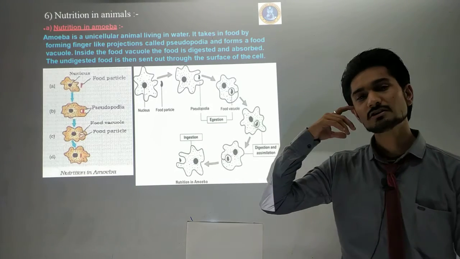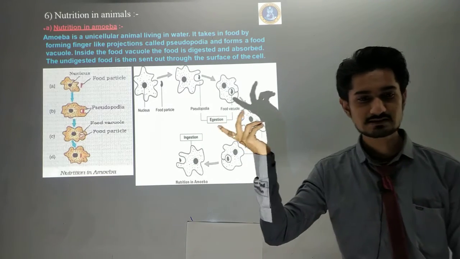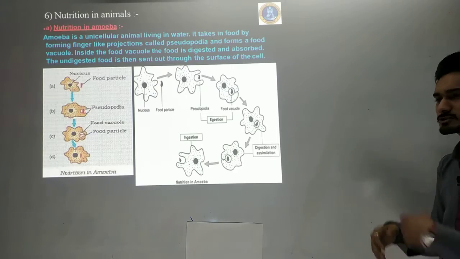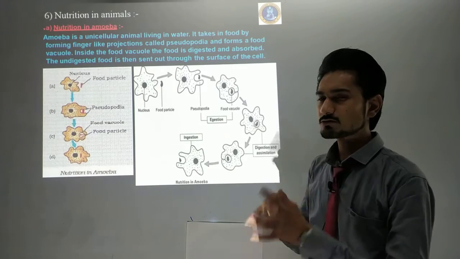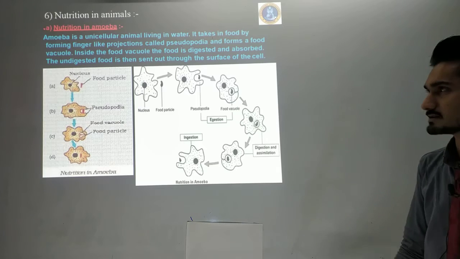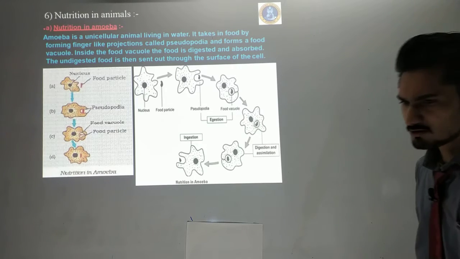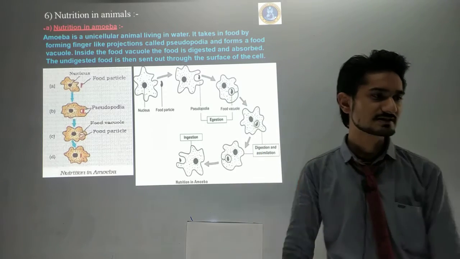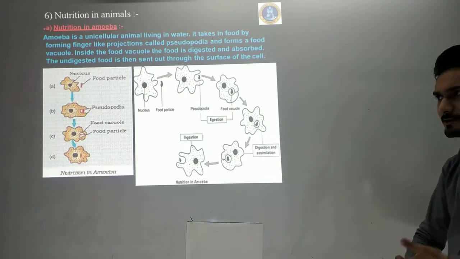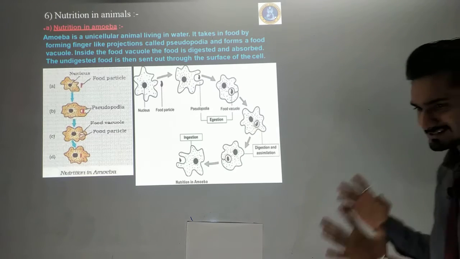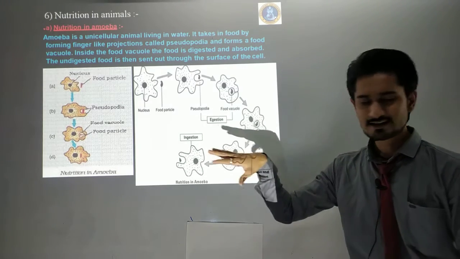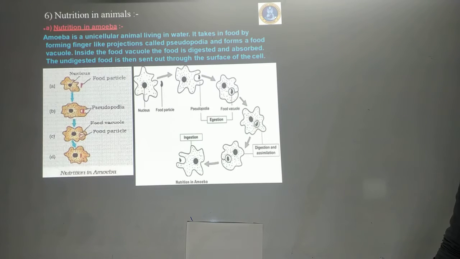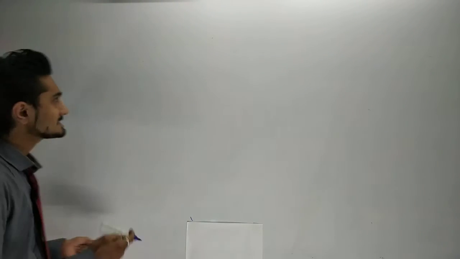Another single cellular organism is the paramecium, which also has a single cell, so we consider them unicellular organisms. Amoeba is a unicellular organism, and it does the whole digestion process in 4 stages. I am going to first explain the 4 stages of the digestive system, and afterwards we will begin from the presentation, how the digestive system works in amoeba.